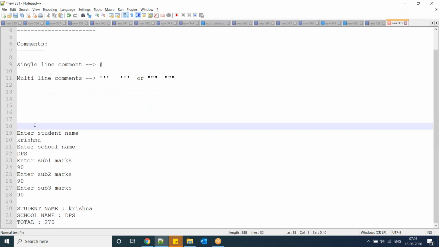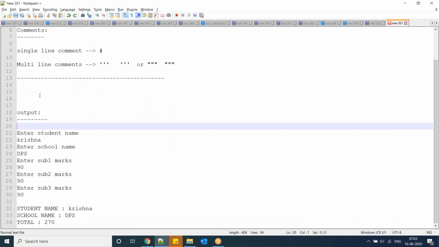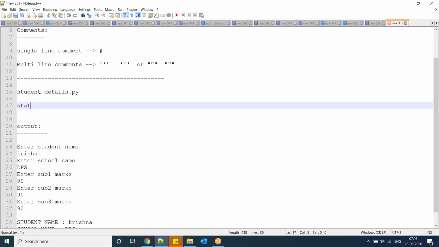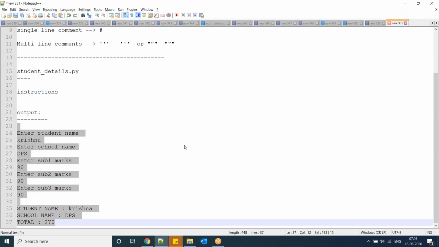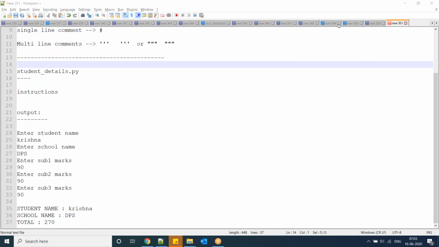I have to write some Python program, with Python instructions, and I want the output like this. I'm going to write a program for this.